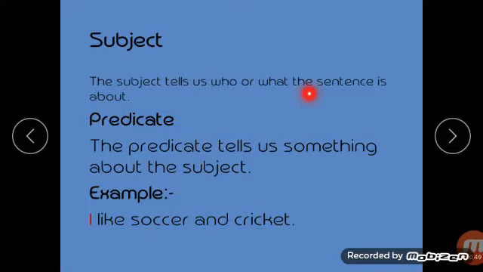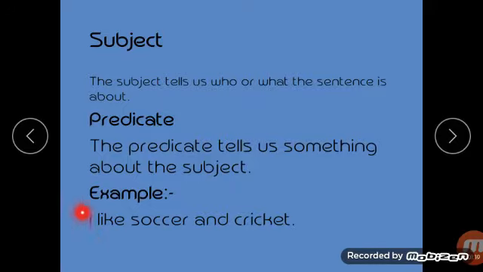The sentence is about what? The sentence is about who? So, you can see in this example, "I like soccer and cricket." This sentence is said about I. Who likes soccer and cricket? I like. You just ask the question, who likes soccer and cricket? So, who likes? I like. So, I is the subject.